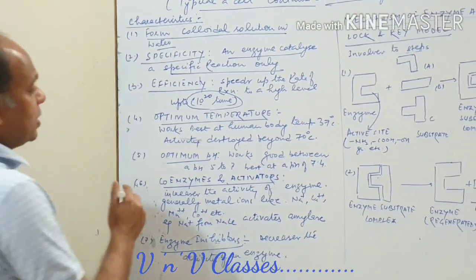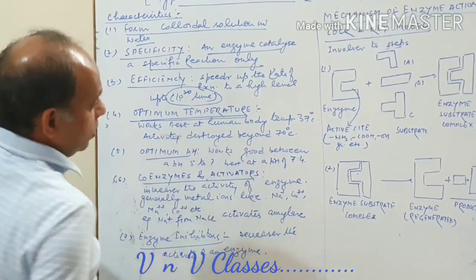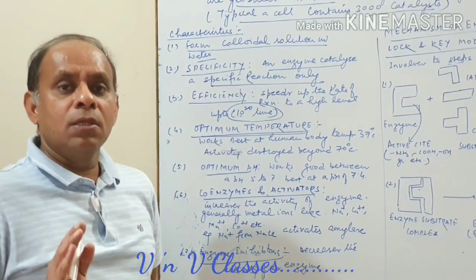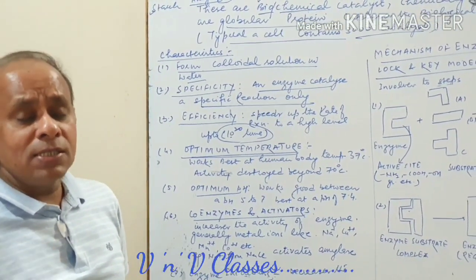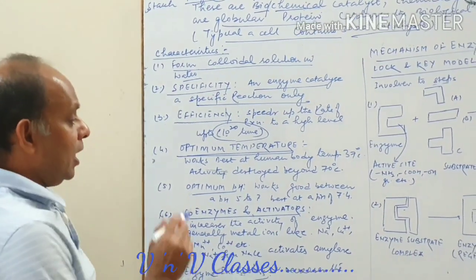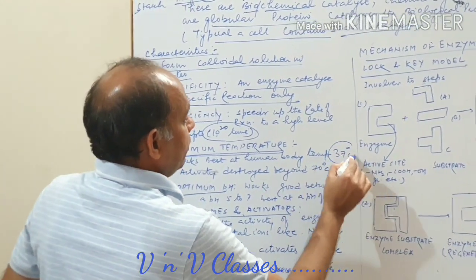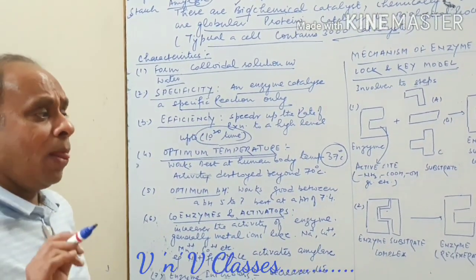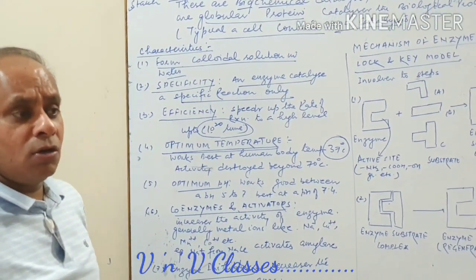Similarly, what else? It needs an optimum temperature. The optimum temperature is the human body temperature, meaning an enzyme works best at a temperature of 37 degrees Celsius. This is the optimum temperature for the working of an enzyme.